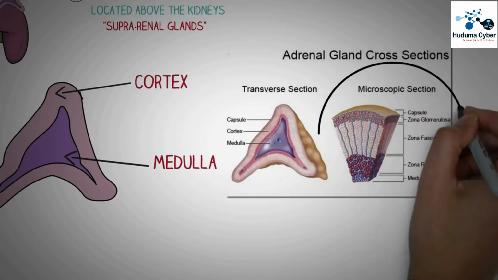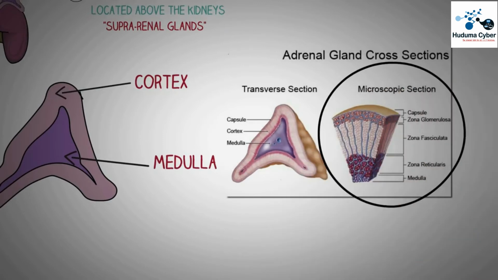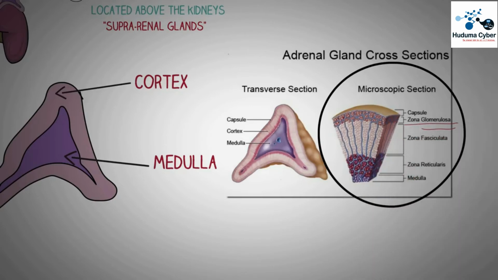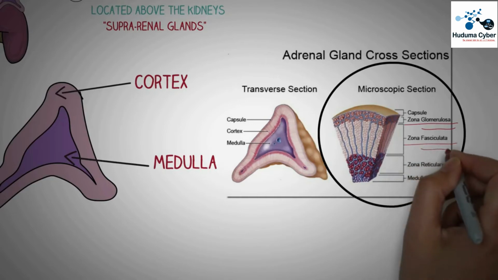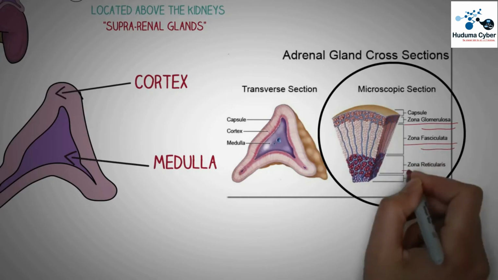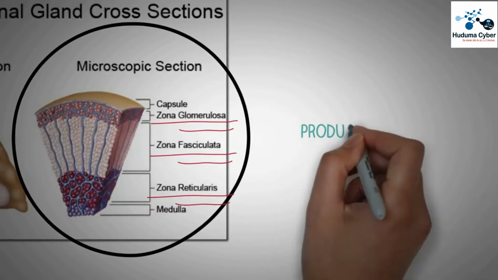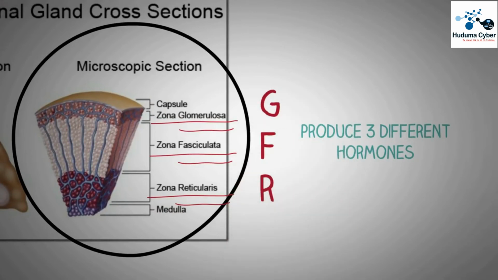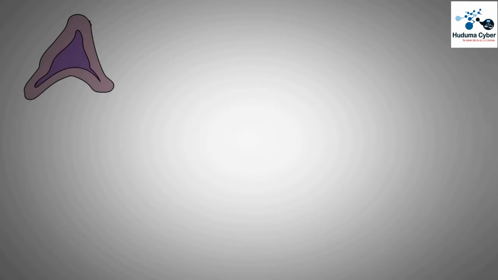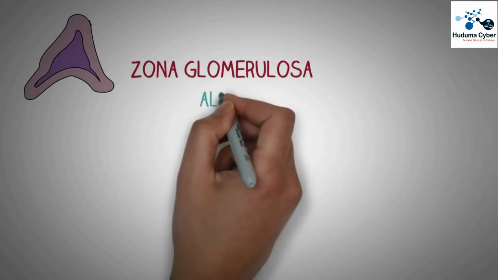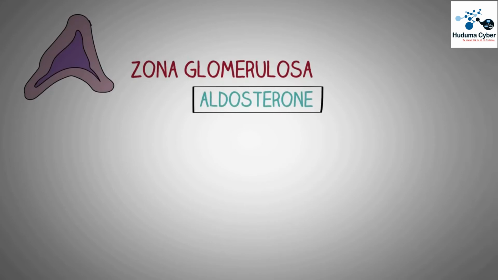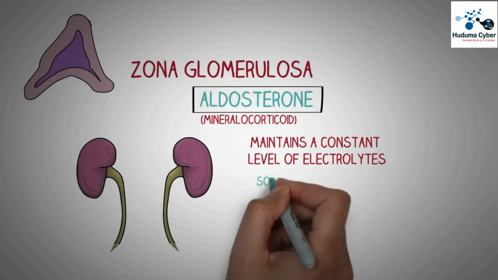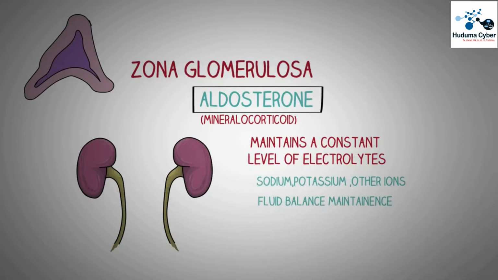Now the adrenal cortex has 3 layers or zones, which are the zona glomerulosa, which is the outermost layer, the zona fasciculata, which is in the middle, and then on the inner side we have the zona reticularis. These layers secrete different hormones, and these can be remembered by a simple mnemonic, the GFR, which stands for these layers. Now the outermost layer, the zona glomerulosa, produces the hormone aldosterone, which is a mineralocorticoid. Aldosterone mainly acts on the kidneys to maintain a constant level of sodium, potassium, and other ions as well as fluid balance of the body.